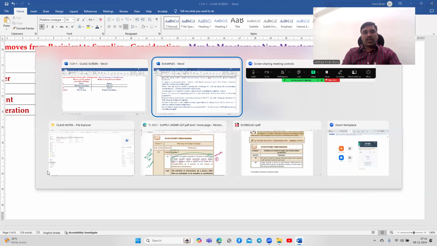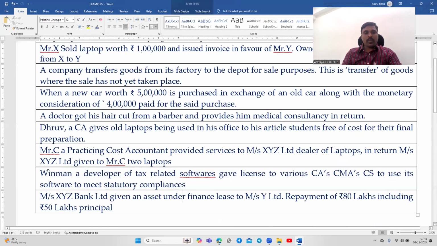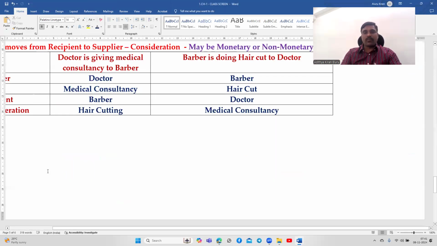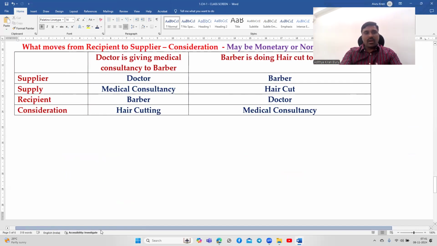Now look at this one example. XYZ Bank Limited has given an asset under finance lease to Y Limited. Repayment of rupees 80 lakhs, including rupees 50 lakhs principal. This is a peculiar transaction here. Finance lease is also covered under lease. The GST is payable on that.